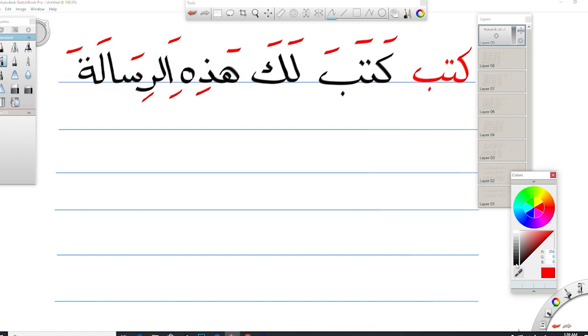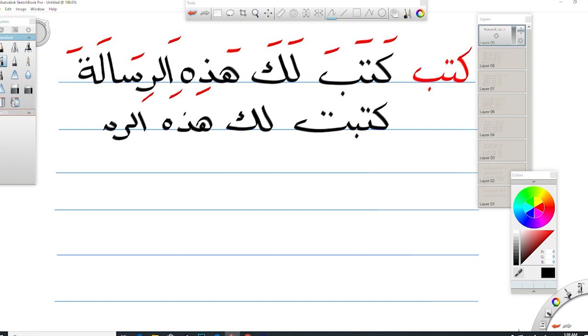The next example is كتبت. كتبت لك هذه الرسالة. كتبت. We added ta in the singular feminine case in the past form of the verb. كتبت لك هذه الرسالة. She wrote this message to you.